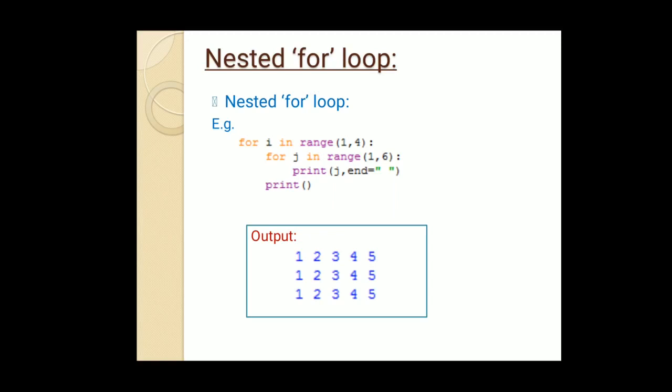So for every iteration of the outer loop, the inner loop will execute fully and completely. That is why we see the output of this particular code 1 2 3 4 5, because every time the inner loop is going to execute 1 2 3 4 5 as j in range 1 to 6.